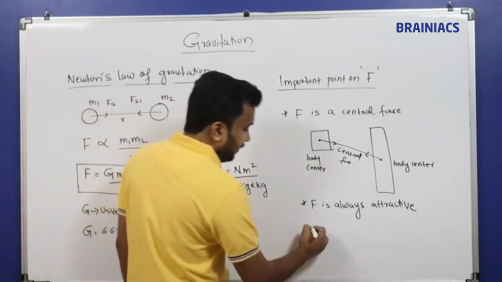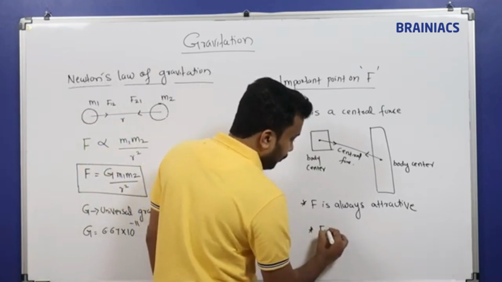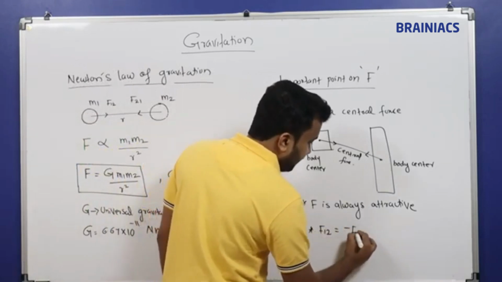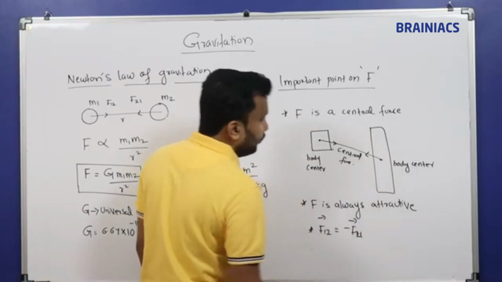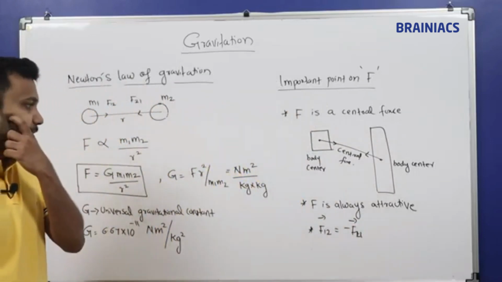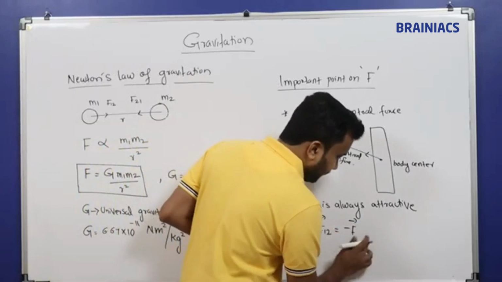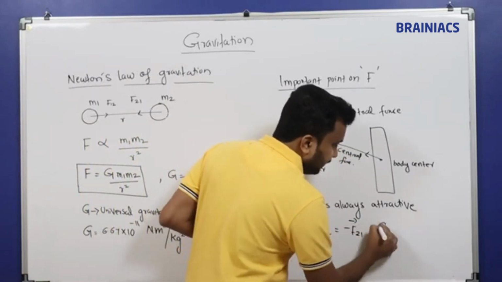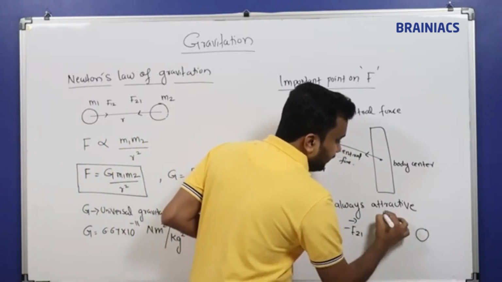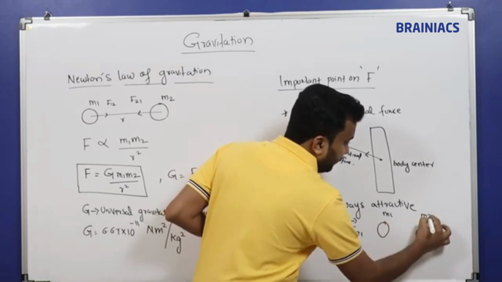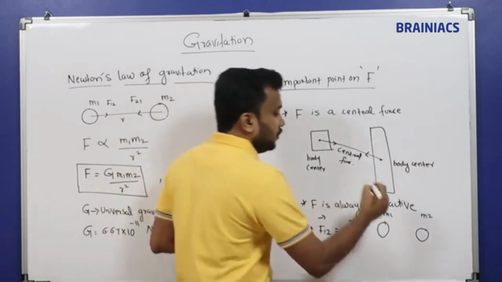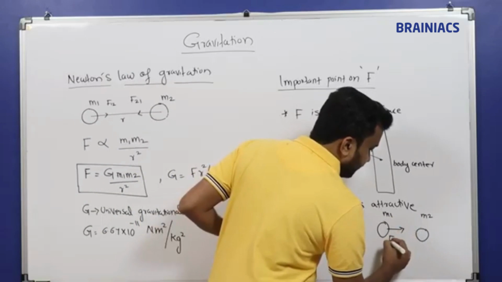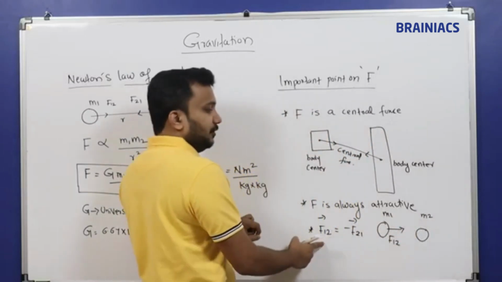And the third point is that F12 is equal to minus of F21. Why is it saying that? If you have two bodies, M1 and M2, the first body will attract towards the second body, which I can write as F12 in vector format.